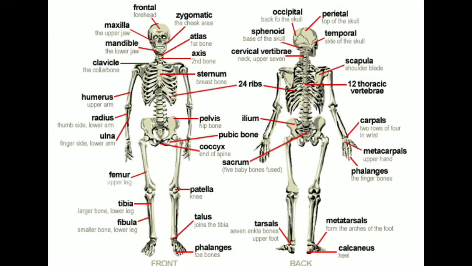Let's get started. Health and hygiene. First question of health and hygiene is the skeletal structure of human body. This is the skeletal structure of human body, which consists of 206 bones.